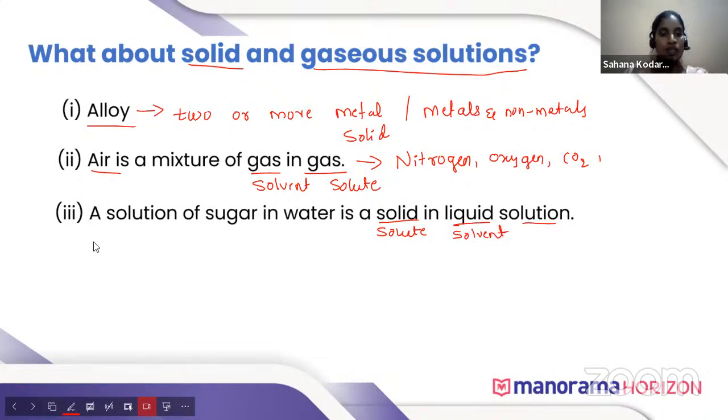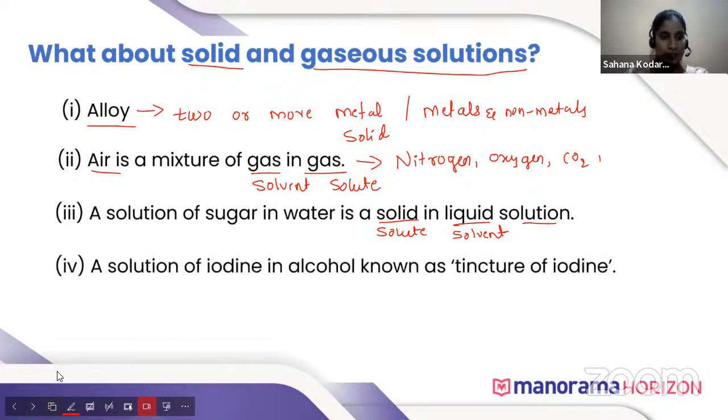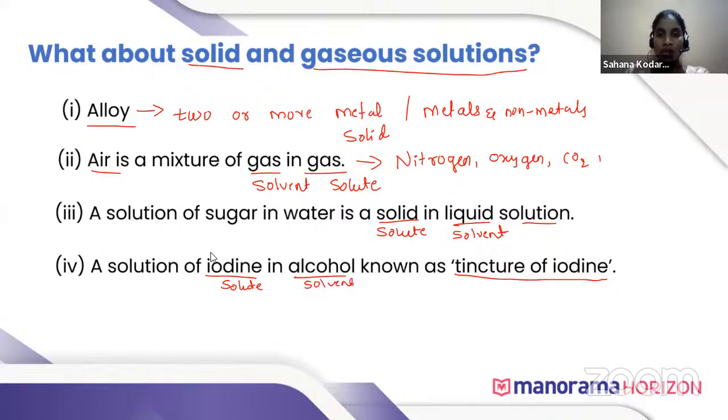So, sugar solution is a solid in liquid solution. Next, a solution of iodine in alcohol is known as tincture of iodine. Here iodine is the solute and alcohol is the solvent. So, here it is also a solid in liquid solution.